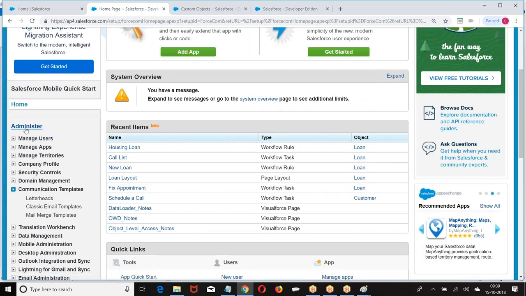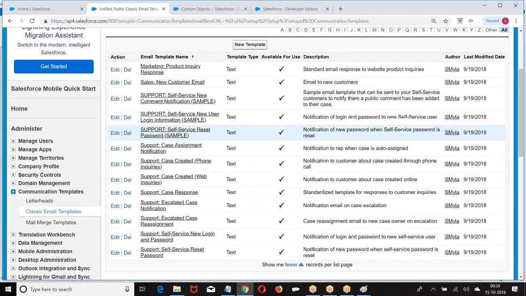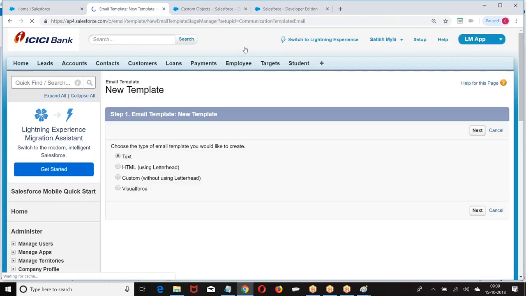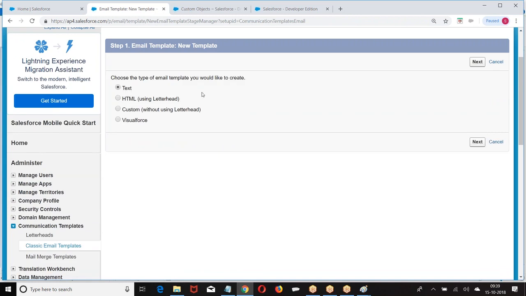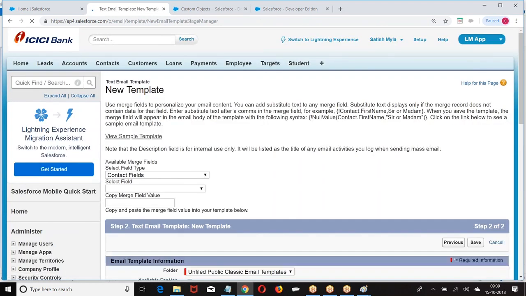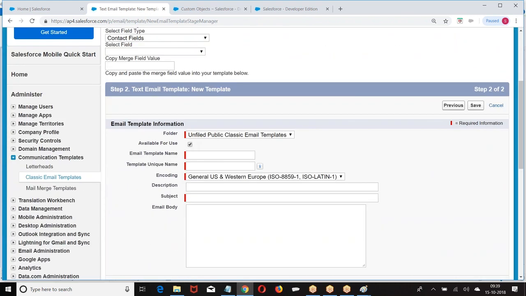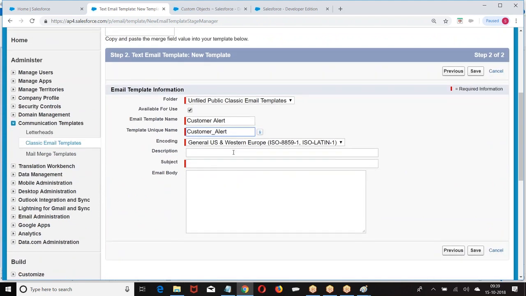Setup, administer, communication template, classic email templates. New template, text. Customer alert.